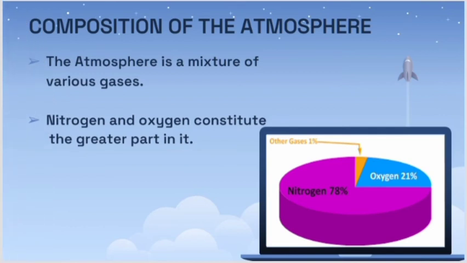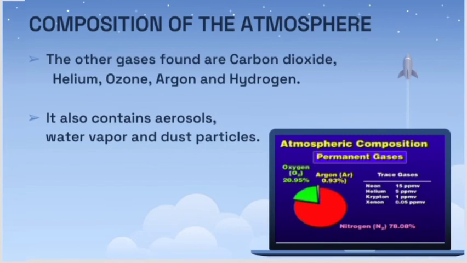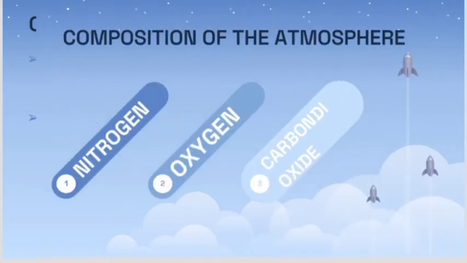Next, the composition of the atmosphere. Already I said the atmosphere consists of different gases like nitrogen, oxygen and other gases like argon and helium. The other gases, like helium, also remain in the atmosphere, but the amount is less compared to the main gases. Also, dust particles like aerosols and water vapor will be there. Let's see this in a brief manner.